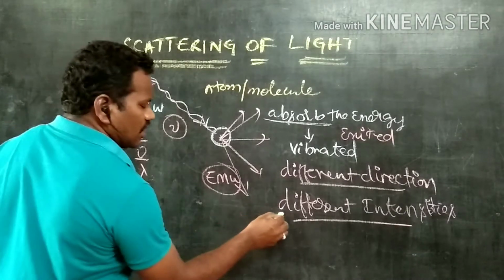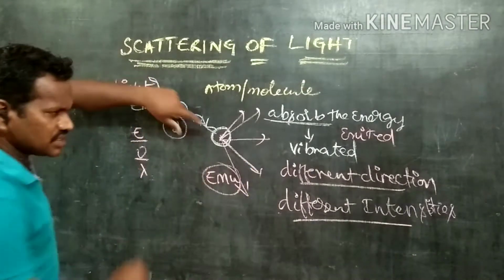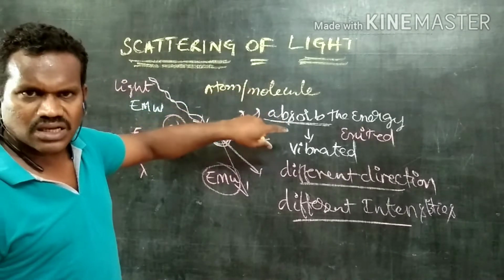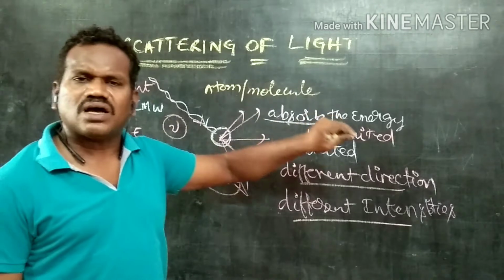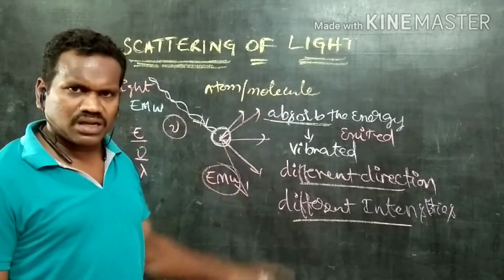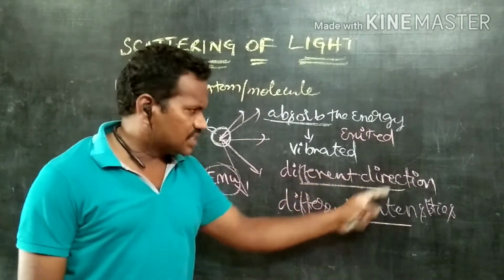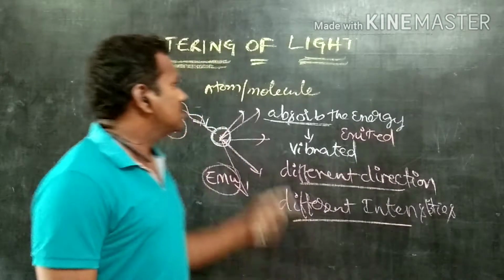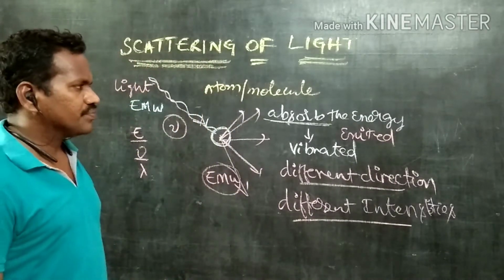That process of re-emission of absorbed light by an atom or molecule in different directions with different intensities is called scattering.